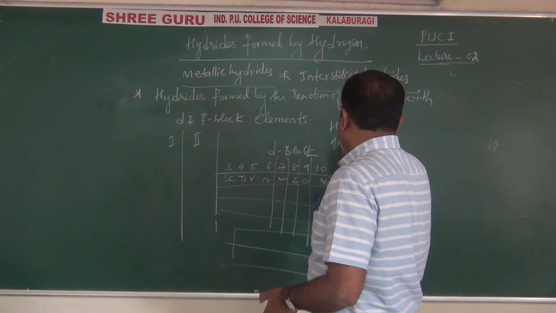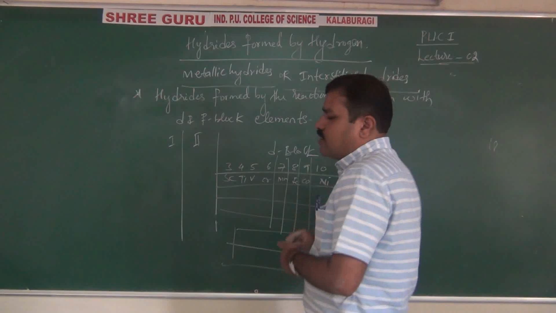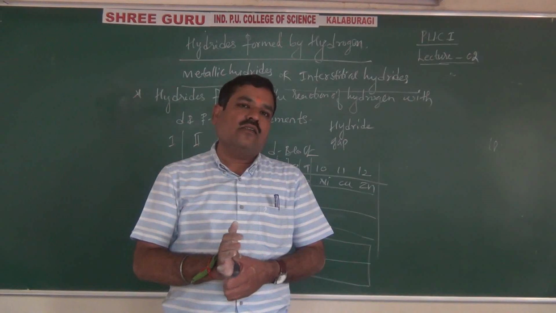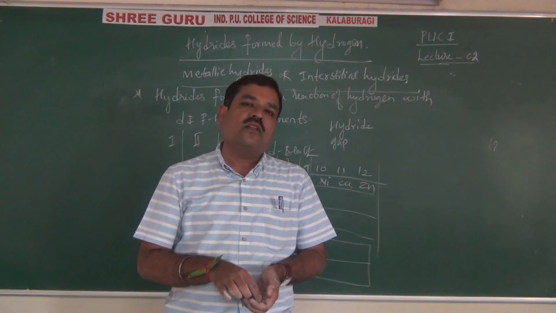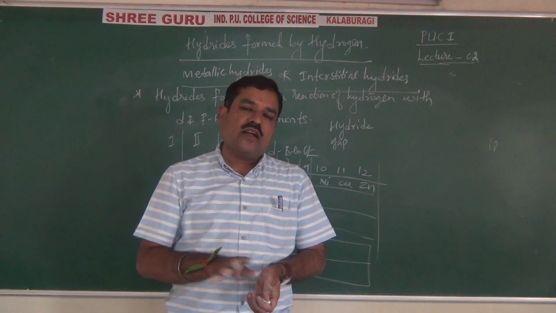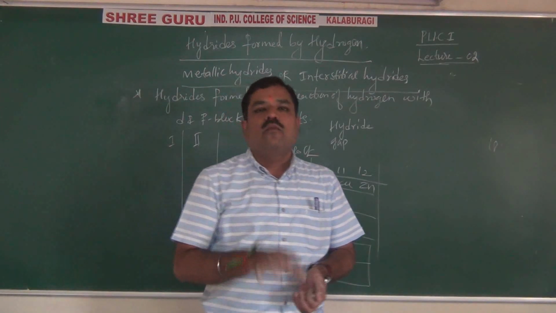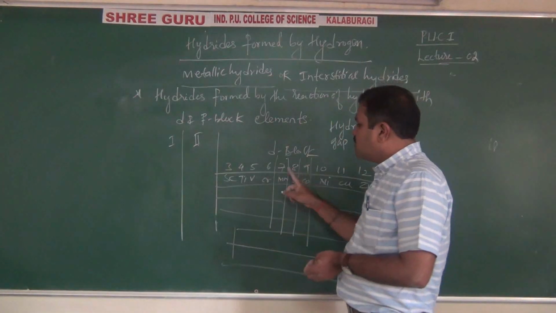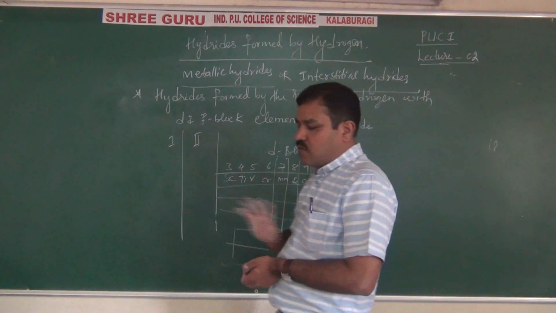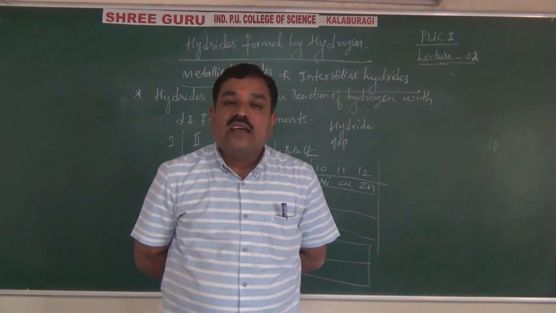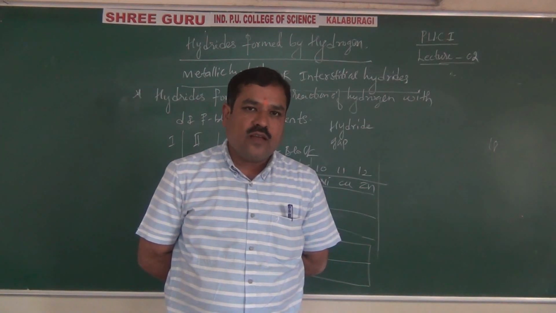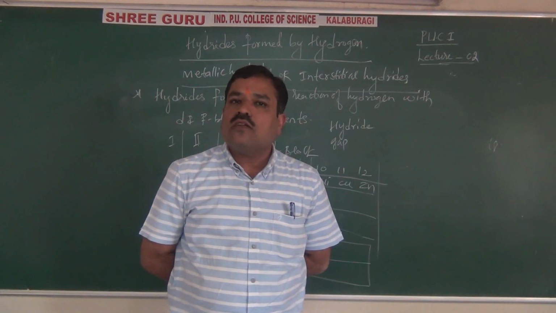They ask you for 1 mark in theory and for CET, it is also very important. What is the hydride gap? Some groups of the D block elements, especially groups 7, 8 and 9, do not form hydrides when they react with hydrogen. That gap is what is called the hydride gap. Remember, group 7, 8 and 9 elements do not form hydrides. That's why it is called the hydride gap. So like this, we can explain metallic hydrides. Okay? These metallic hydrides are also good, strong reducing agents and non-stoichiometric compounds.